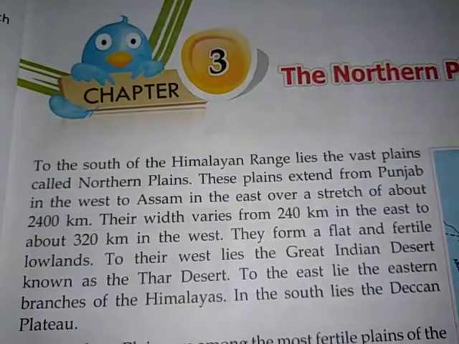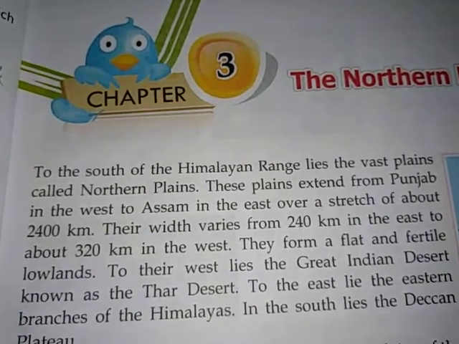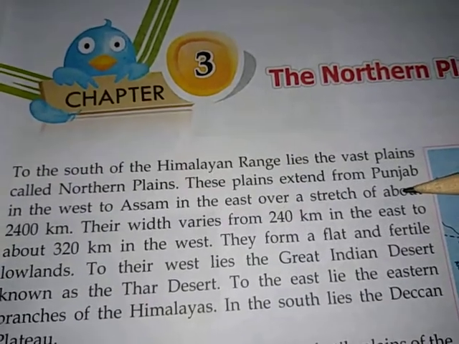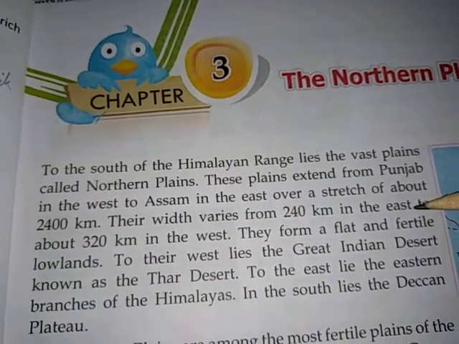To the south of the Himalayan range lies the vast plains called Northern Plains. These plains extend from Punjab in the west to Assam in the east over a stretch of about 2400 km.